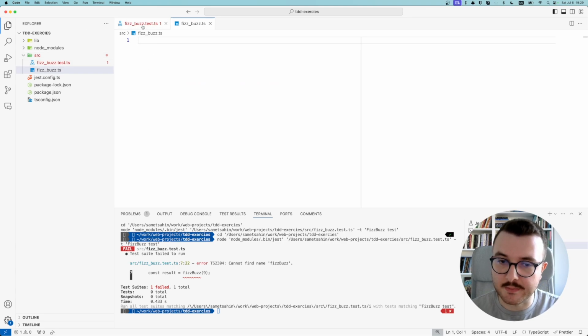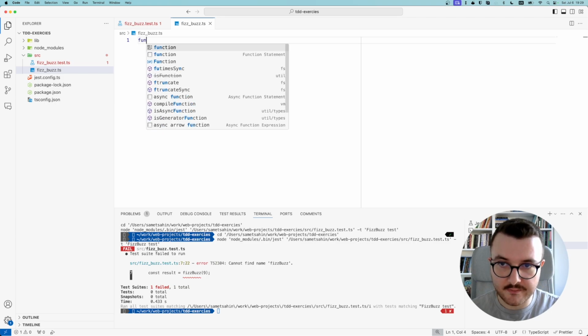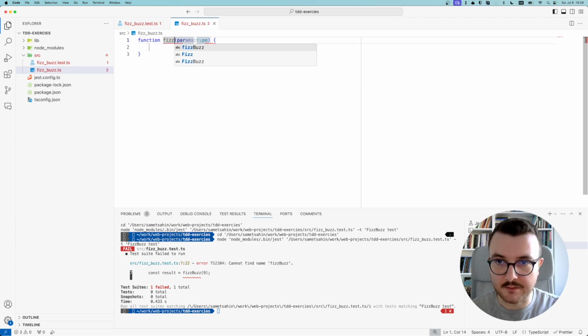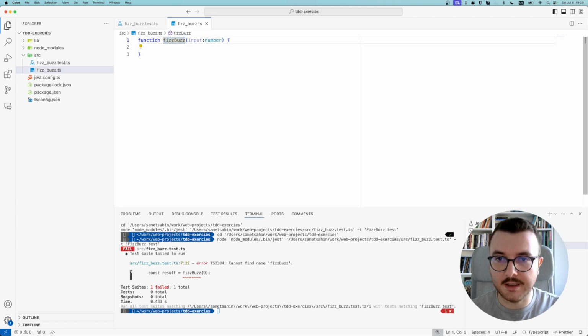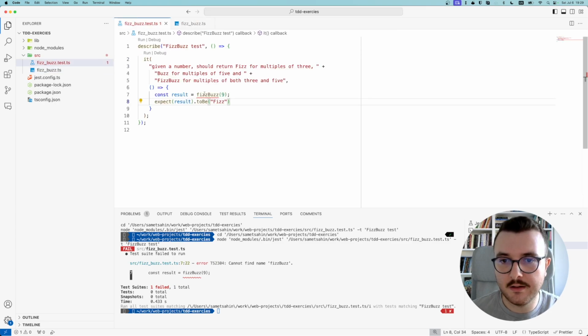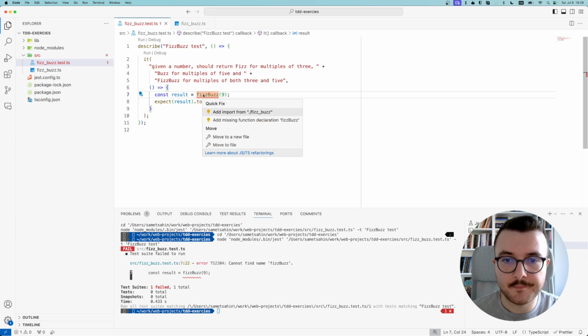A function called FizzBuzz that accepts a number and does whatever it does. Let's export it so that we can use it in another file, and I can import it now.